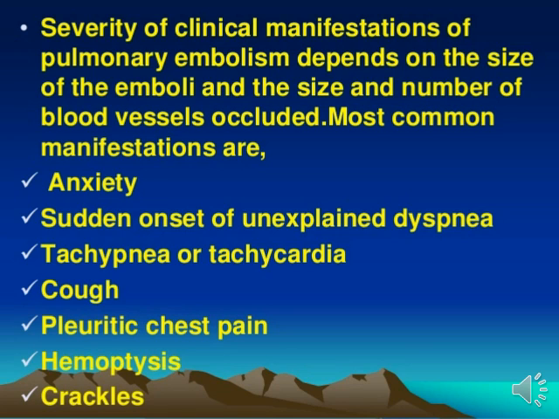Tachypnea or tachycardia. If a person has any kind of obstruction or blockage in the pulmonary arteries, that person definitely has an increased pulse rate as well as an increased respiration rate. Okay, now the next symptom is cough. The person feels cough and pleuritic chest pain. It means which kind of chest pain? During sputum production, the person feels a chest pain sensation. Okay, and hemoptysis, meaning blood with sputum, is also one kind of symptom related to pulmonary embolism.